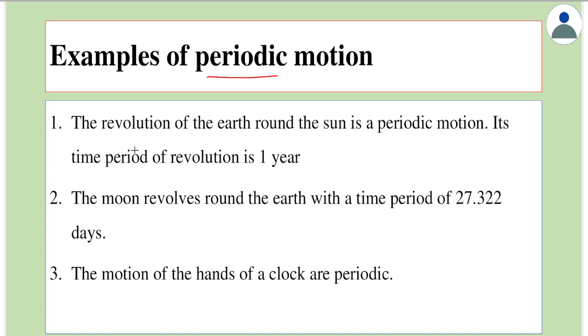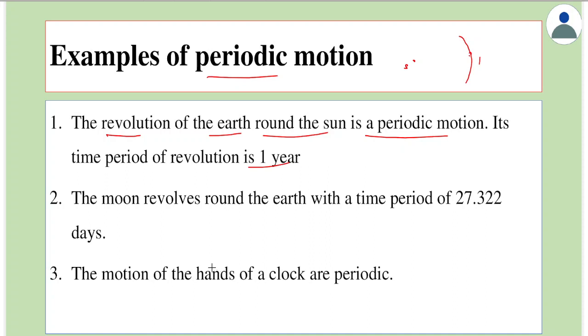First example, the revolution of the earth around the sun is a periodic motion. If we assume that the sun is present somewhere here and the earth moves around the sun in an elliptical orbit, this motion would be a periodic motion with a time period of 1 year.